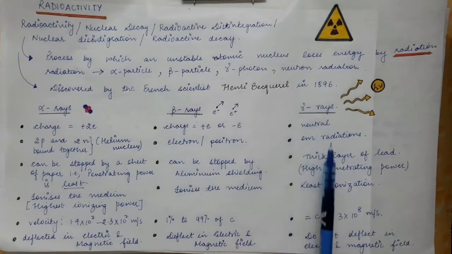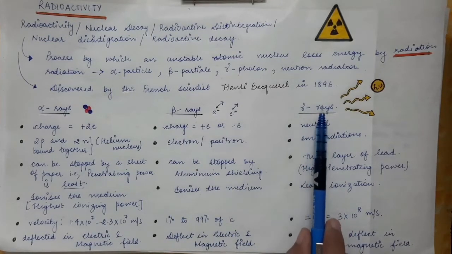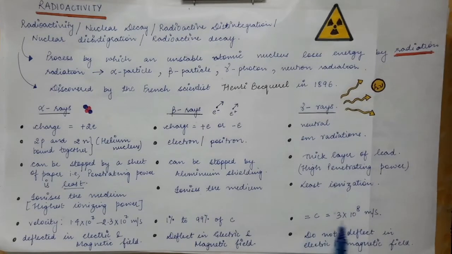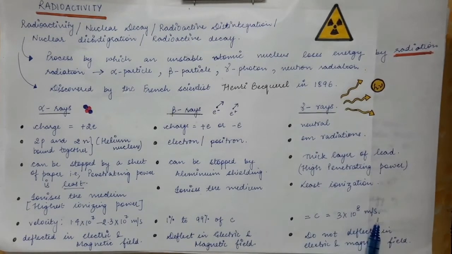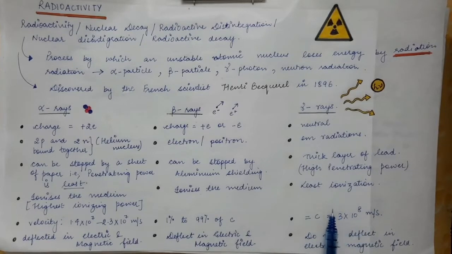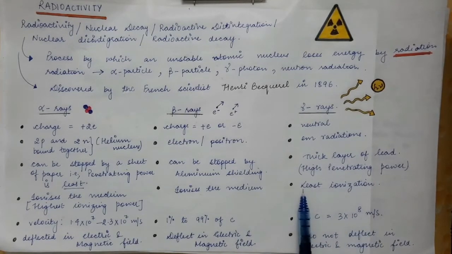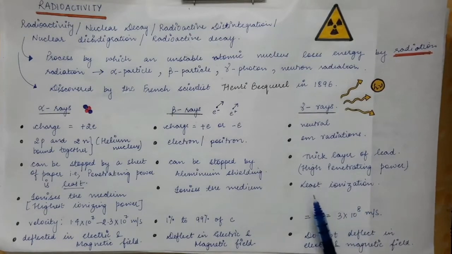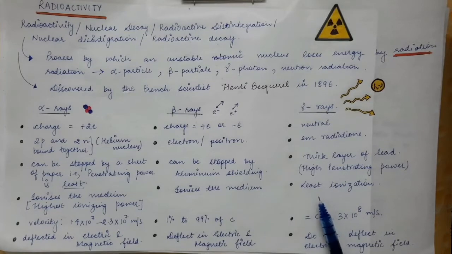Now gamma rays are highly energetic photons, so they travel with a very high velocity. They travel with the velocity of light, that is 3 into 10 raised to power 8 meters per second. If they are traveling with such a high velocity, they will ionize the medium to a minimum amount. They interact very little with the medium in which they are propagating, so they ionize it very little.